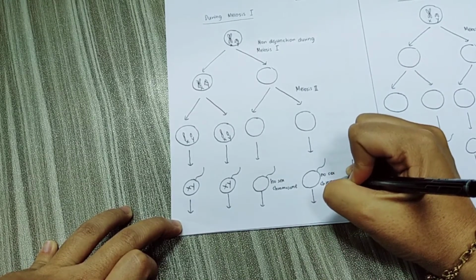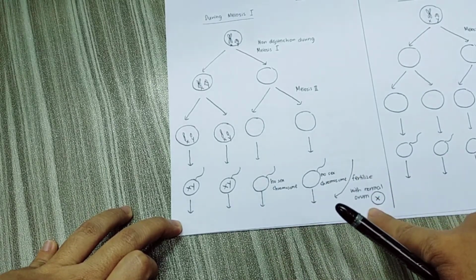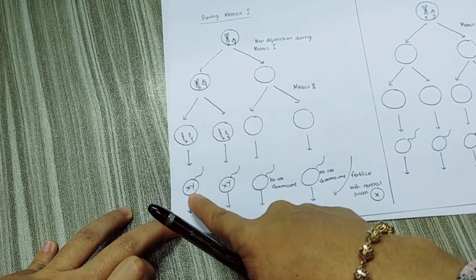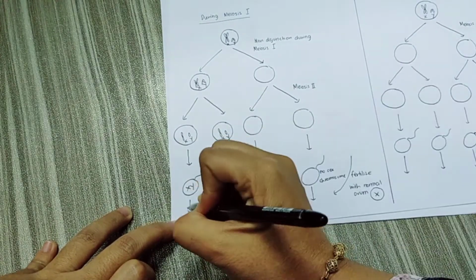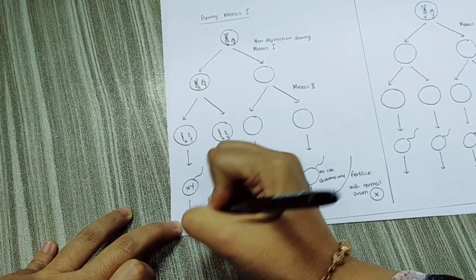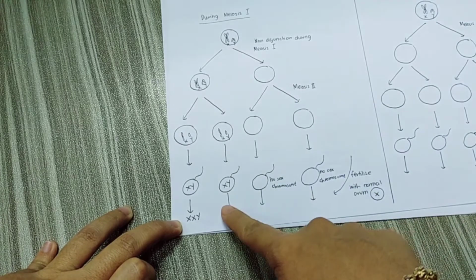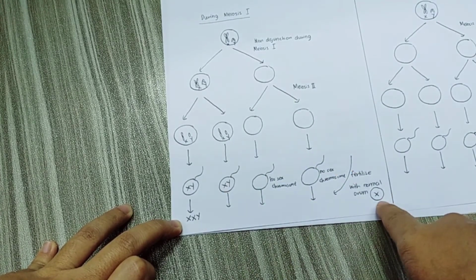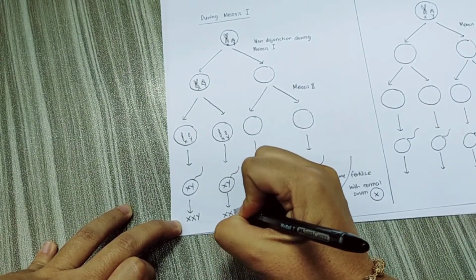So what happens if all of these abnormal sperm fertilize with normal ovum that carries X chromosome? Kalau kita tengok yang pertama, bila sperm yang XY fertilize with normal ovum with X chromosome, it will become XXY. Same as the second abnormal sperm yang carry XY chromosome, bila dia fertilize dengan normal ovum with X chromosome, it will also produce zygote with XXY.